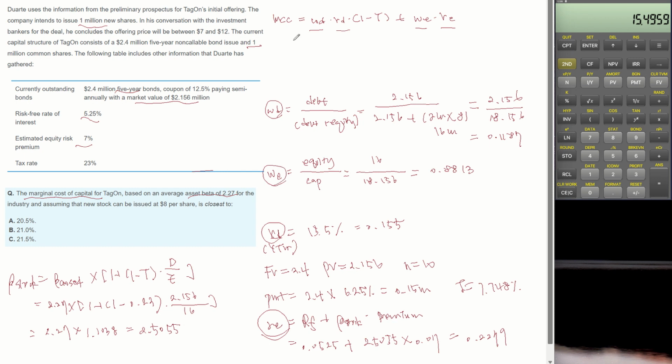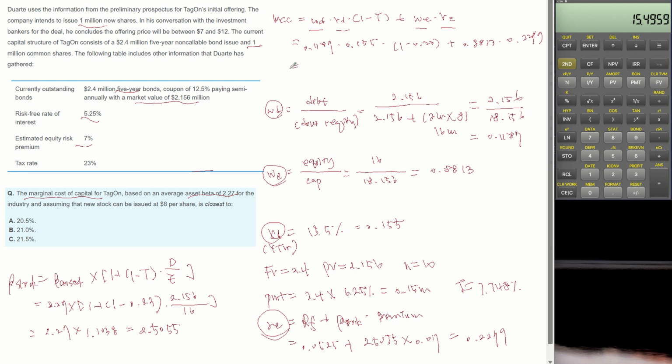So let's plug in to calculate MCC. Weight of debt 0.1187 multiplied by cost of debt 0.155 multiplied by 1 minus tax rate of 23%, 0.23, plus weight of equity 0.8813 multiplied by cost of equity 0.2279.